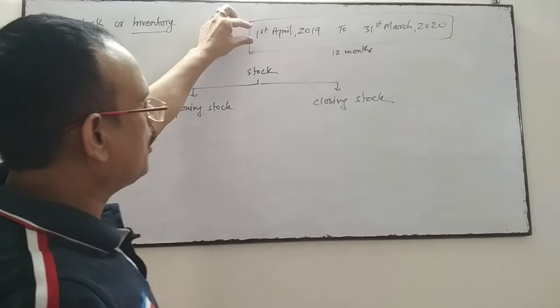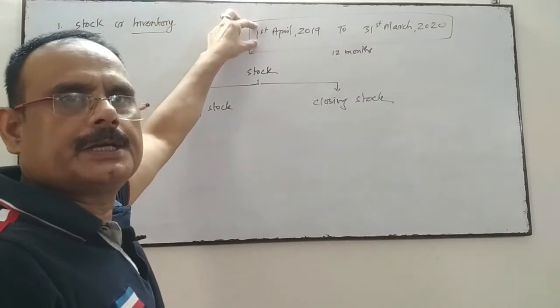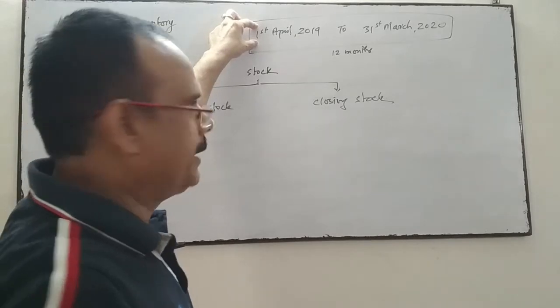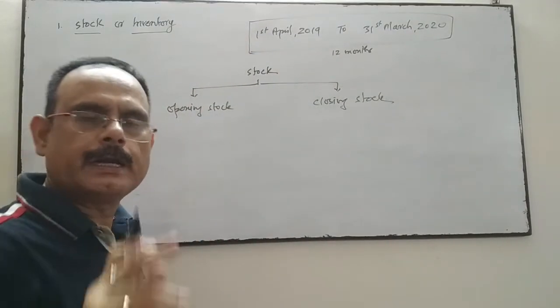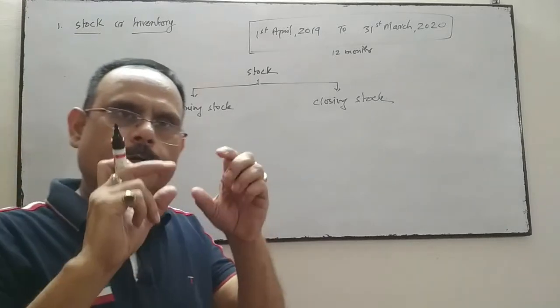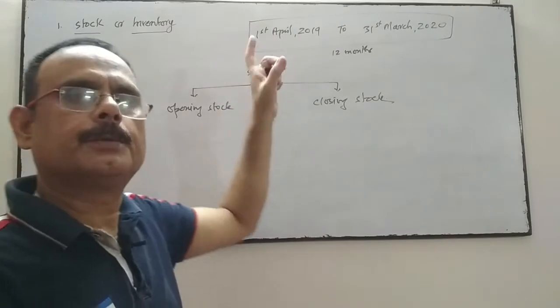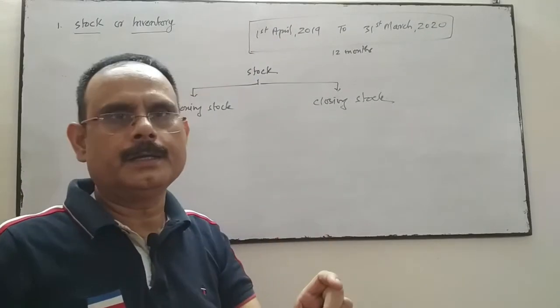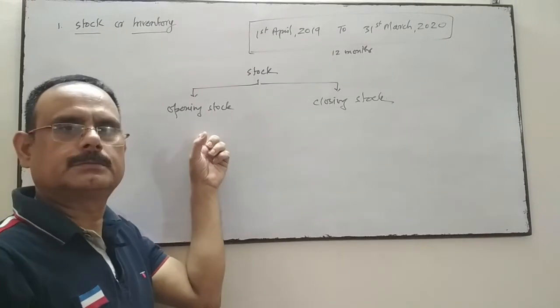So stock on this particular date, the first day of the financial year, the first day of the accounting period, is known as opening stock. Stock laying in the godown or warehouse on the first day of the accounting period is called opening stock.